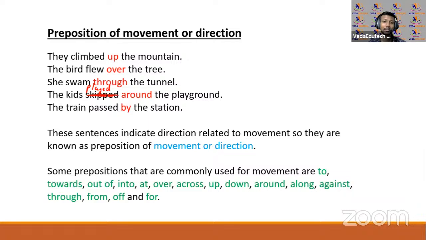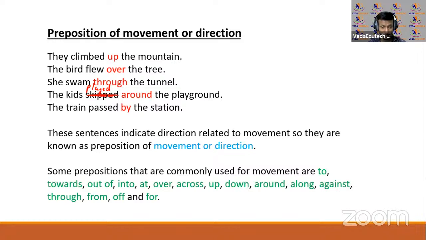They climbed up the mountain. Climbed up. कहाँ पे? Movement. They are climbing. Climbed up. वो mountain पे ऊपर चढ़ रहे थे. The bird flew over the trees. Trees? Over. It's going this way. Okay. She swam through the tunnel. There is a tunnel like this and she swam through that. उसके बीच से ऐसे करके other side गई. Right. The kids played around the playground. Playground के चारों ओर. The train passed by the station. Station से pass करके चले गया. Right. These indicate direction. Okay.